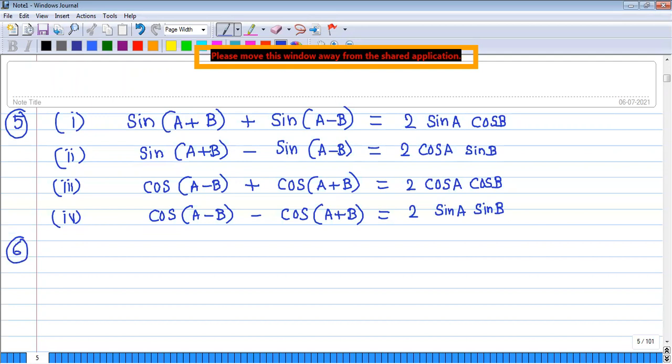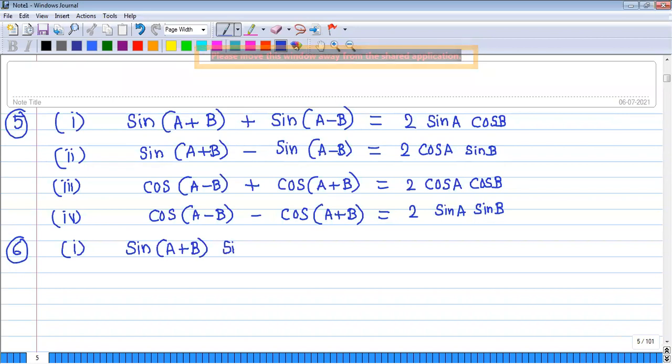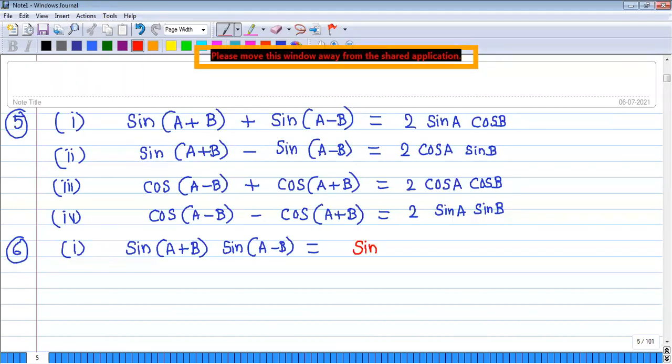In that first one, it is valid for any angle. No condition is there. Sin of A plus B into sin of A minus B. If you multiply these, it can be expressed in both ways: sin square A minus sin square B, or cos square B minus cos square A.